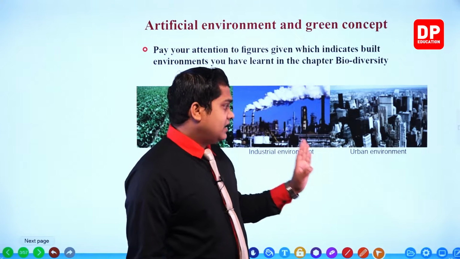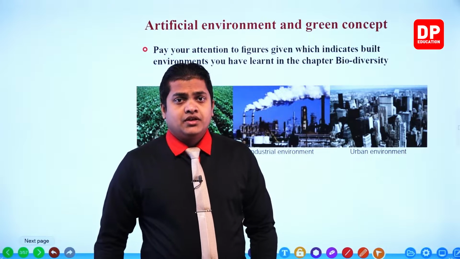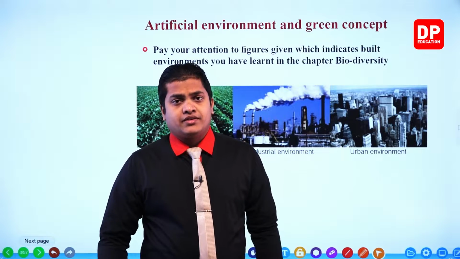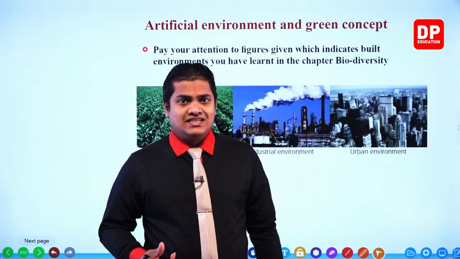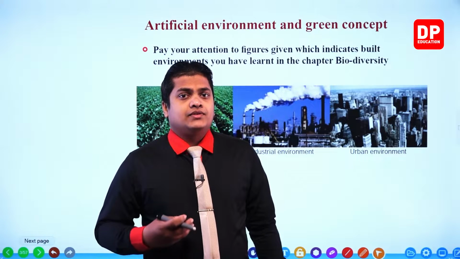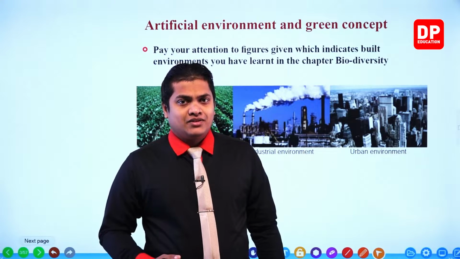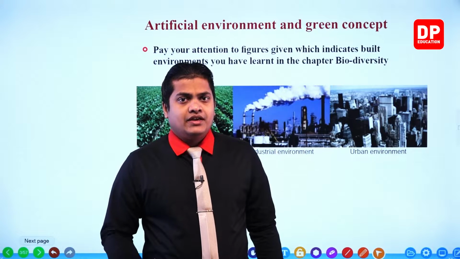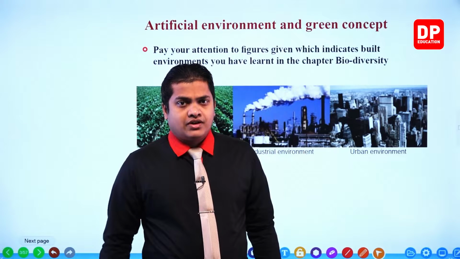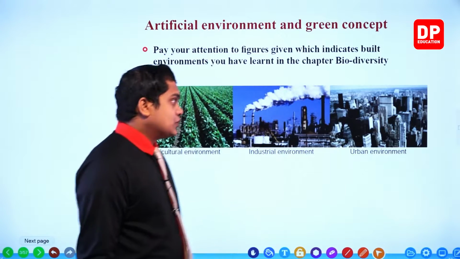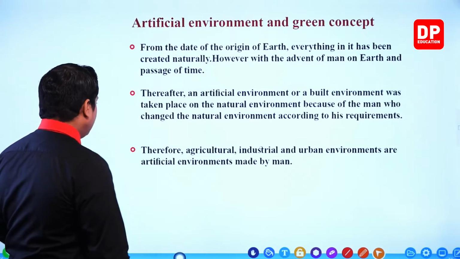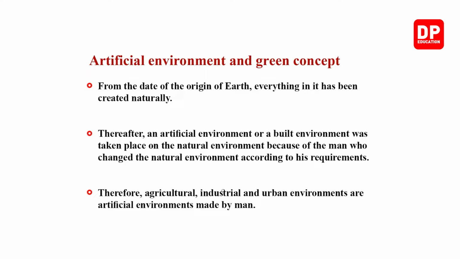Okay, then finally the urban environment. Urban environment means, my dear children, these are the places where humans live, like towns and cities. Okay, so these are the three main environments that we can identify within the artificial environments. So we'll be discussing these three separately then. So my dear children, let's see what the other contents are. So my dear children, now let's see what the next content given is.